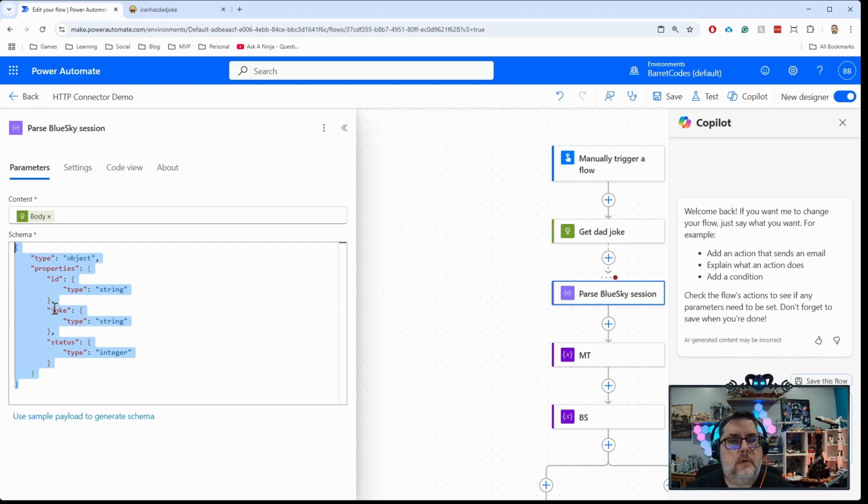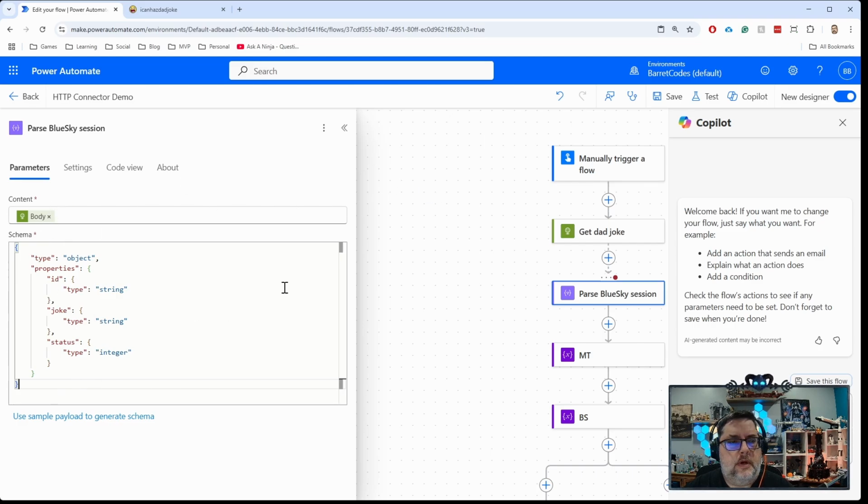So most of the time that works pretty well. You have to be careful. You can't paste in anything that's really big. So if you have a huge amount of JSON that comes back, you'll need to edit it down a little bit before you can paste it into this sample payload box. You also need to keep an eye out, generally it'll take the first couple of entries from each level of the schema. So if you have fields that only appear in some of the output, you'll have to manipulate your sample JSON so that those appear in the first couple of examples. That way it'll actually pick up that in the generate schema section.